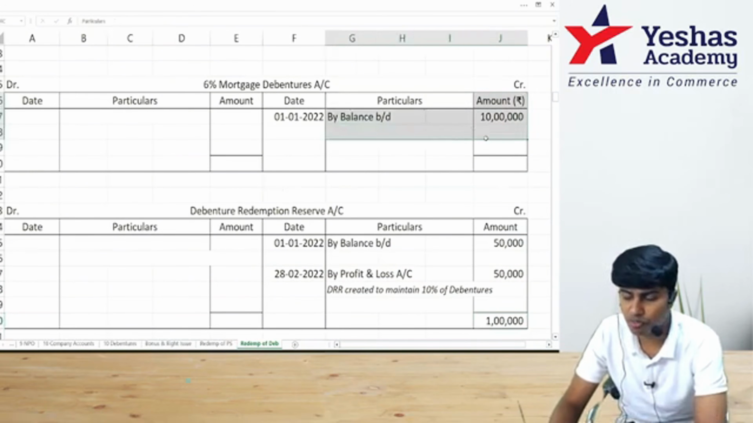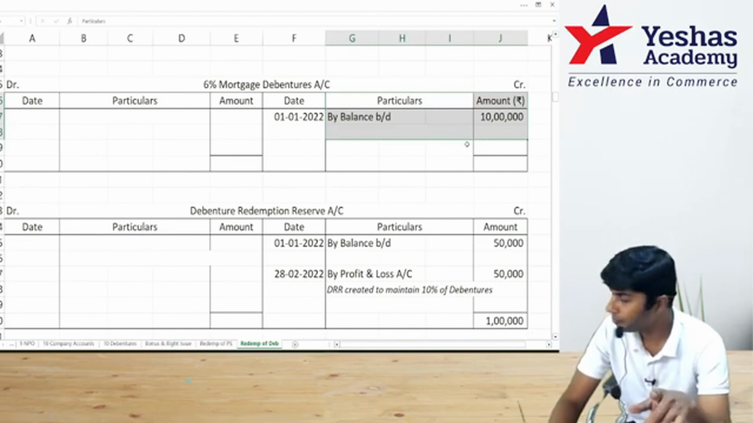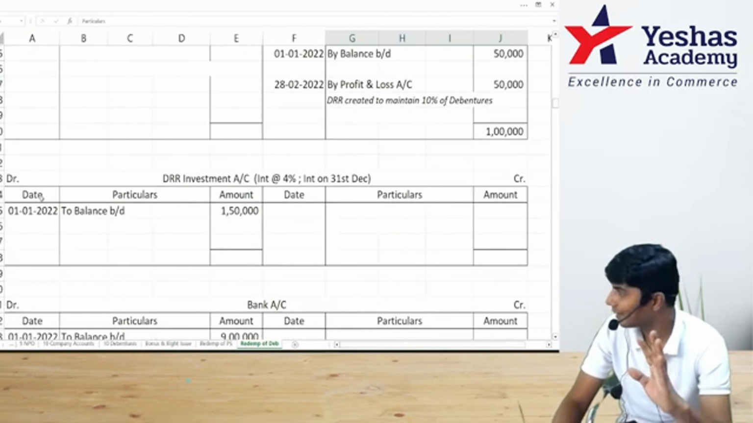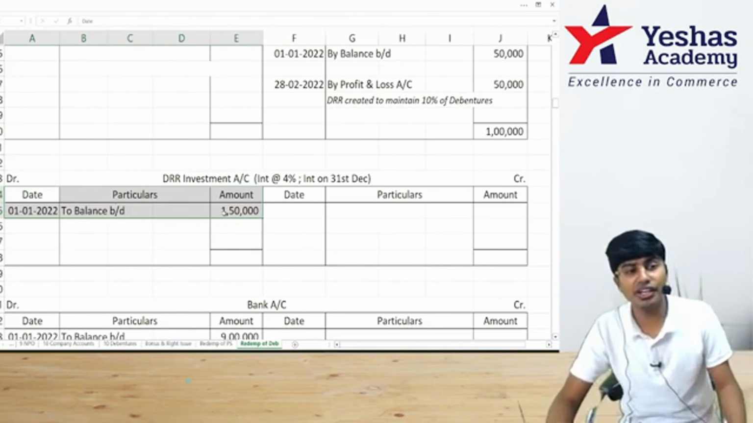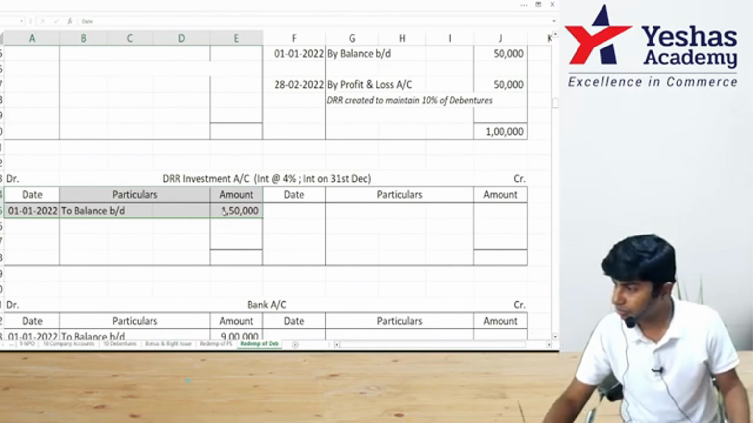Got it? After that, DRR investment should be 15%. Do 10 lakh into 15%. 1 lakh 50. Check our DRR investments. Correctly, it's there for 1 lakh 50. So I don't have to do anything. Now, can I start with redemption?